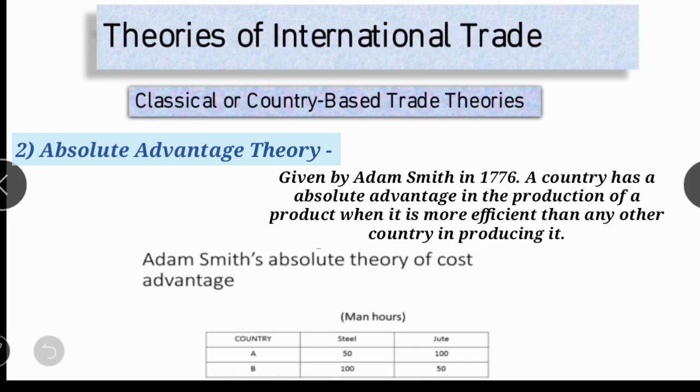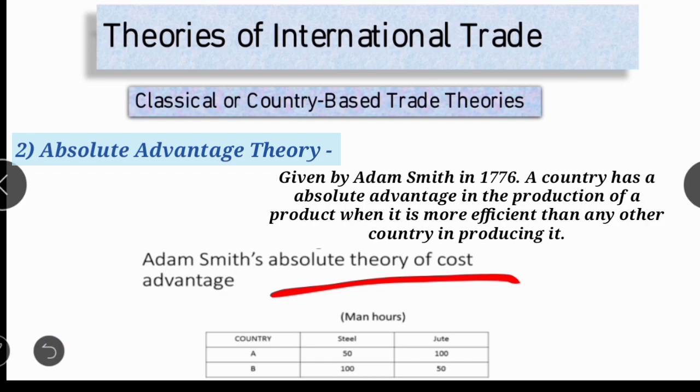Smith's absolute cost advantage theory says that country A has a cost advantage in the production of steel because it requires less cost of production, so it can export steel and import jute. For example, country A produces steel and jute.